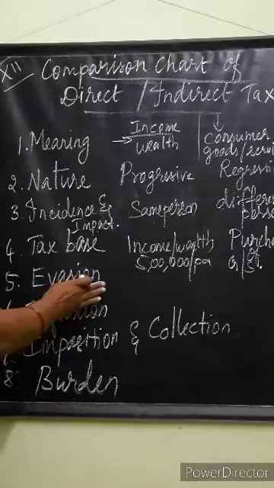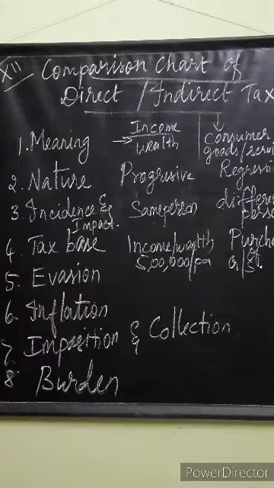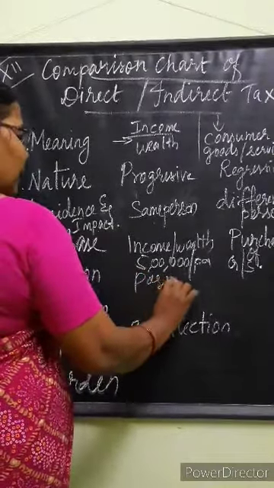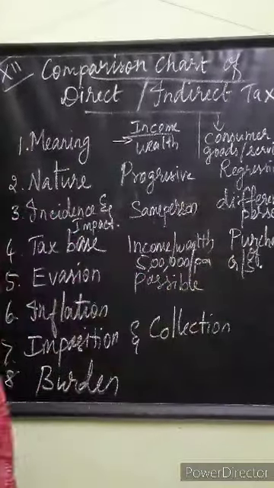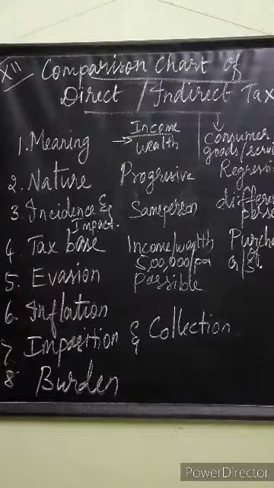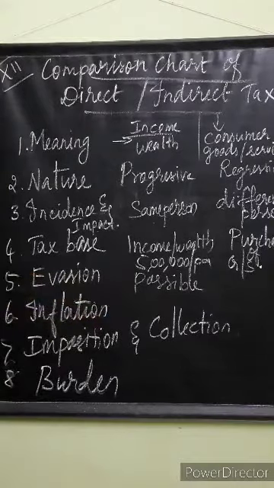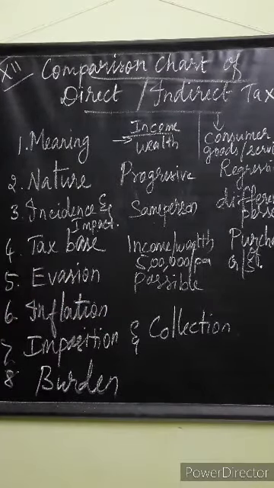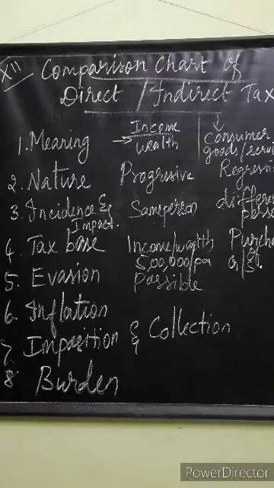Evasion. Here tax evasion is possible. I can escape from paying the income tax. How can I escape? I may not show the correct account, isn't it? So tax evasion is possible in direct tax. Instead of showing the wealth, I can hide some wealth, or else I can divide my wealth among my family members.